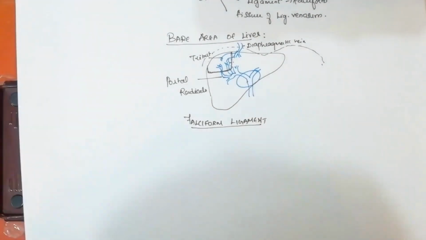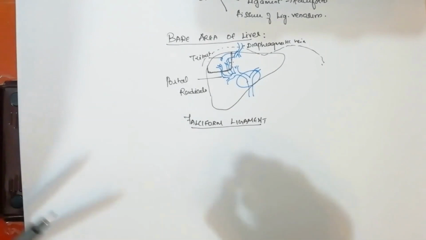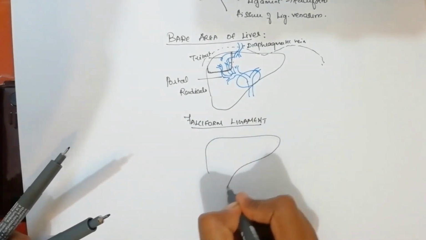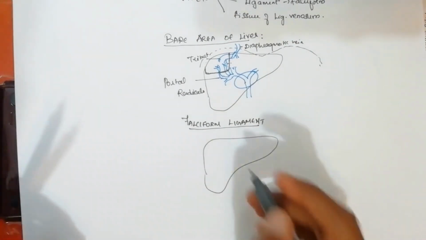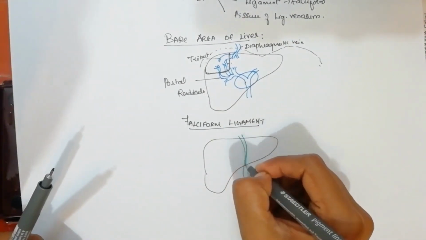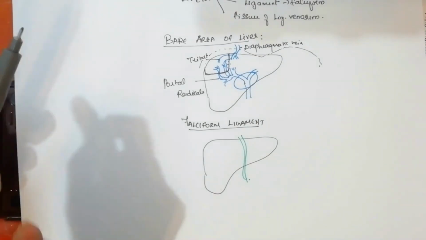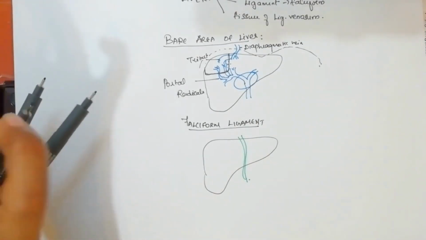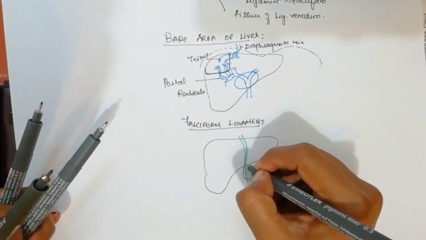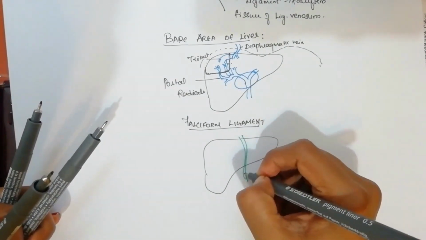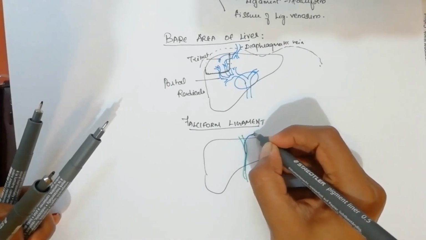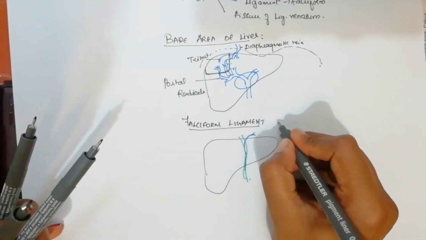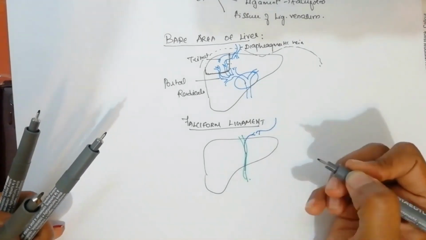So we have the liver again, and in the liver we have a ligament called the falciform ligament. Through the falciform ligament we have a vein transmitted, that is the para-umbilical vein. This para-umbilical vein is getting anastomosed with the diaphragmatic vein.